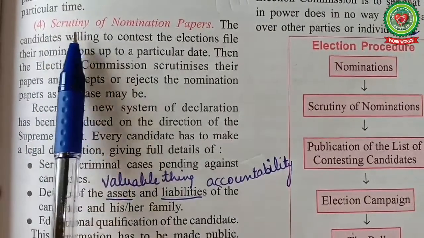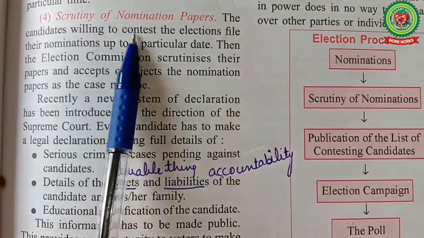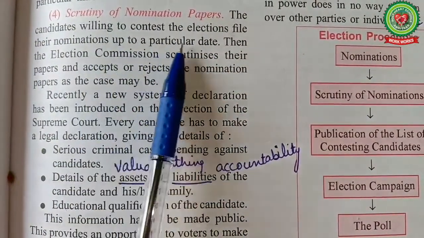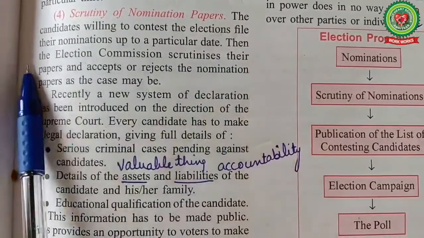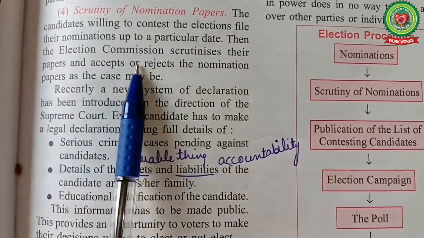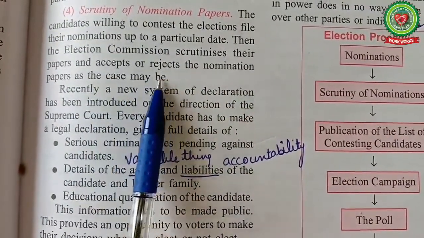Number 4. Scrutiny of nomination papers. The candidates willing to contest the elections file their nominations up to a particular date. Then the Election Commission scrutinizes their papers and accepts or rejects the nomination papers as the case may be.